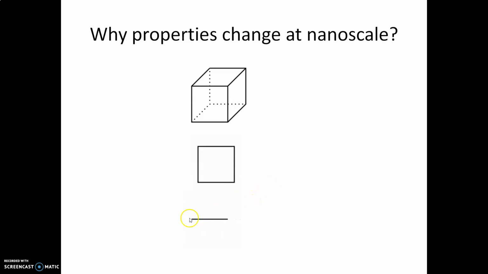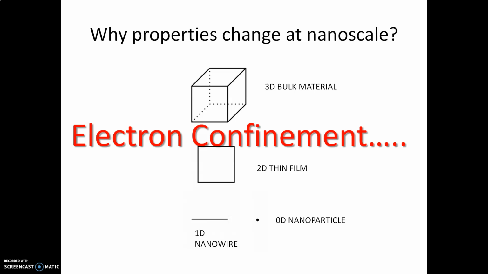Then again this one-dimensional wire is cut into a particle. This particle shows entirely different properties as compared to the 3D block, the two-dimensional thin film and the one-dimensional wire. So the properties change according to their size. This is due to electron confinement.